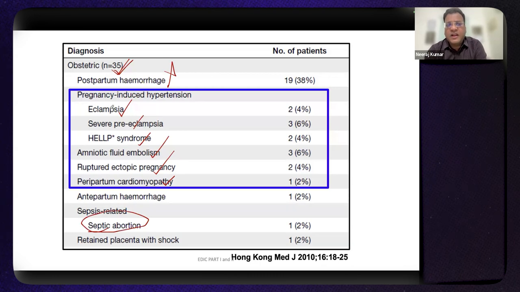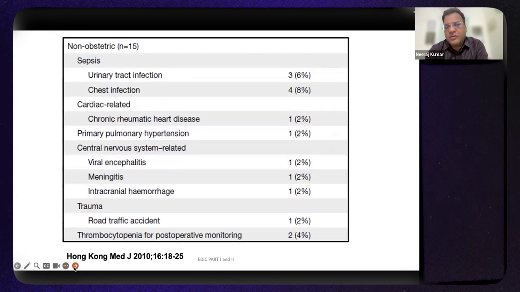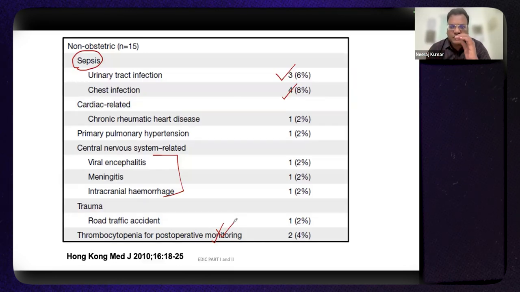Now it is interesting to see the non-obstetric causes as well. Sepsis was the leading cause for admission, out of which UTI was the most common, followed by respiratory infections, and a few cardiac-related admissions, in which rheumatic heart disease was one of the causes. Then CNS-related admissions were also there, like viral encephalitis, intracranial hemorrhage, and meningitis, and then thrombocytopenia and postoperative monitoring. Although these constitute a bit less, both obstetric and non-obstetric causes have to be understood for the examination, and these are important topics that we have to read.